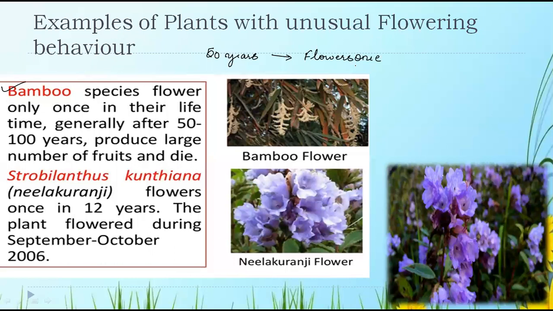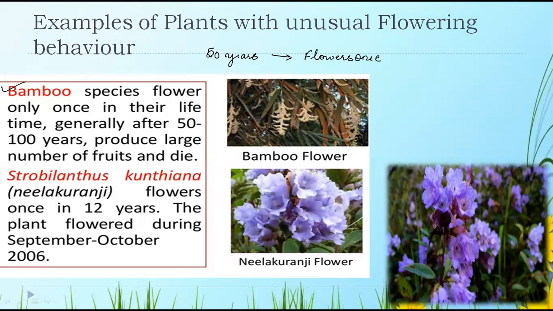So here also, bamboo species flower only once in their lifetime, generally after 50 to 100 years, produce a large number of fruits and they die. So this is one speciality, an unusual flowering pattern. Yes or no? Unusual flowering behavior it is for the bamboo.